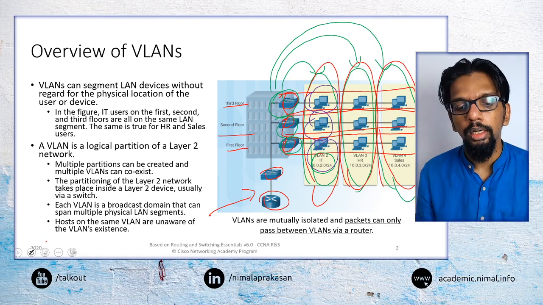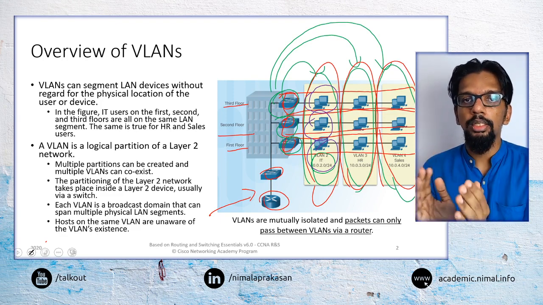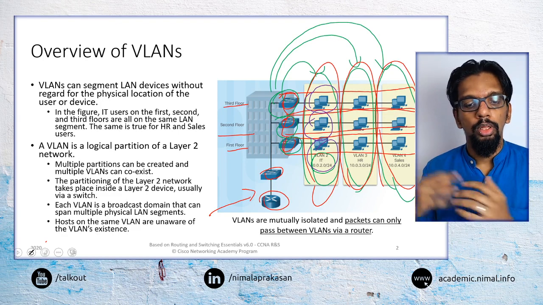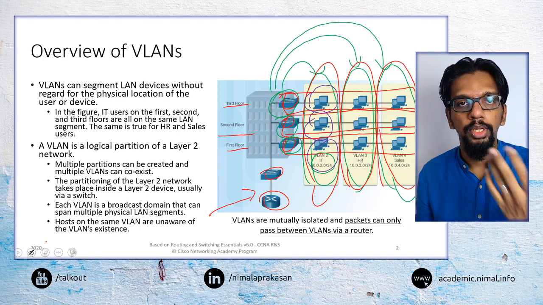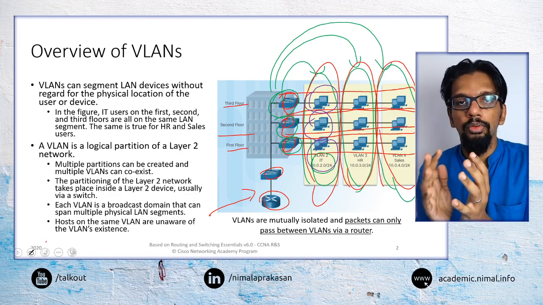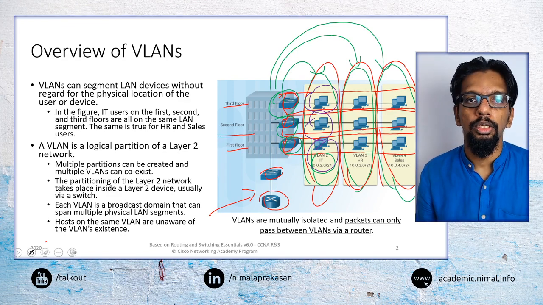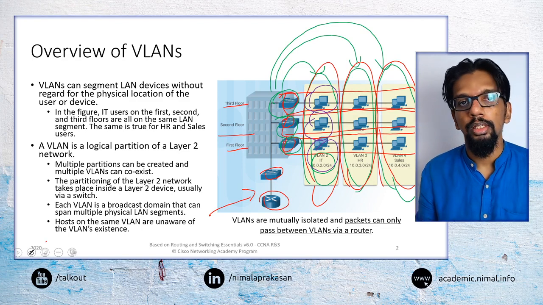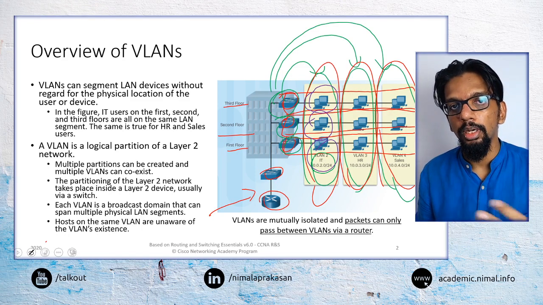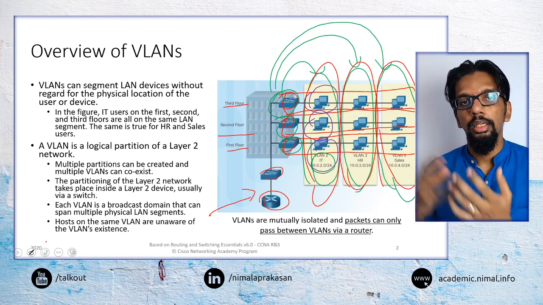And the other main thing is that the devices themselves would not know whether there are VLANs or not, because the implementation of VLANs happens only at the point of these switches. So any other devices will not be aware of what VLANs exist. They would see them as any other network. So even though in implementation they may be implemented as VLANs, anything else would view those as any standard network.